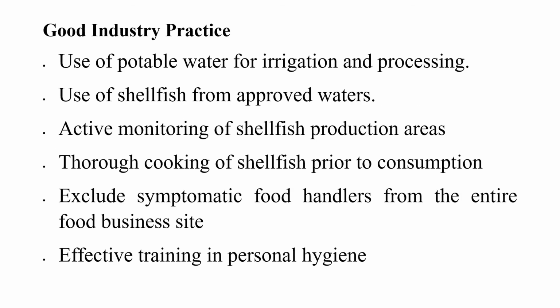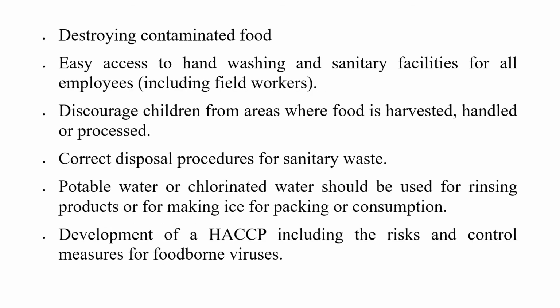Coming to the good industry practices to prevent these foodborne viruses, the first one is the use of potable water for irrigation and processing, use of shellfish from approved waters, active monitoring of the shellfish production areas, thorough cooking of shellfish prior to consumption, exclude symptomatic food handlers from the entire food business site, effective training in personal hygiene, destroying contaminated food, easy access to hand washing and sanitary facilities for all employees, discourage children from areas